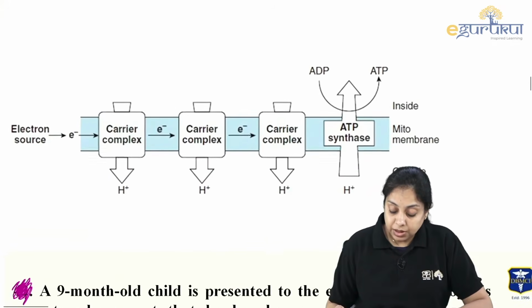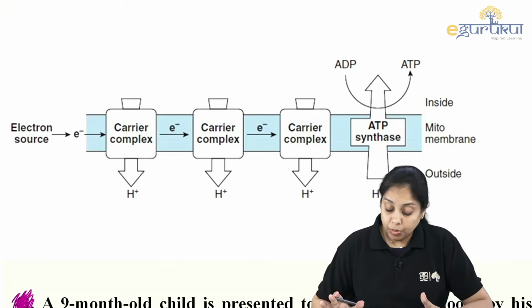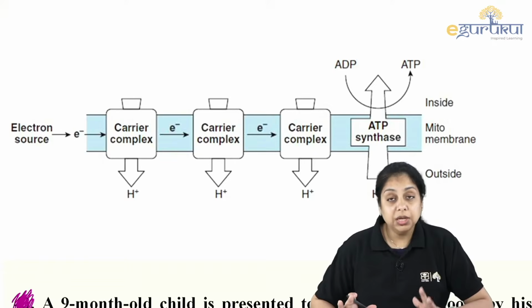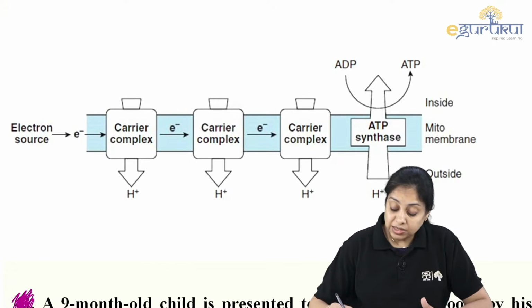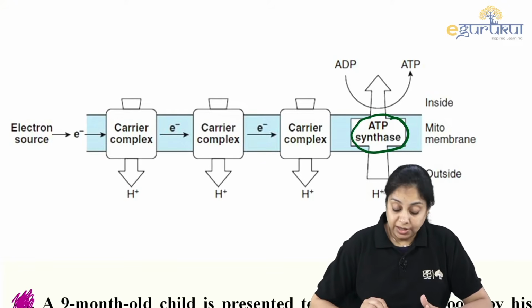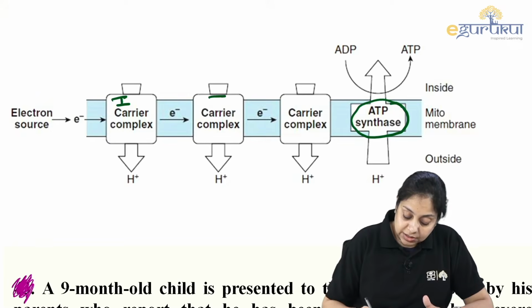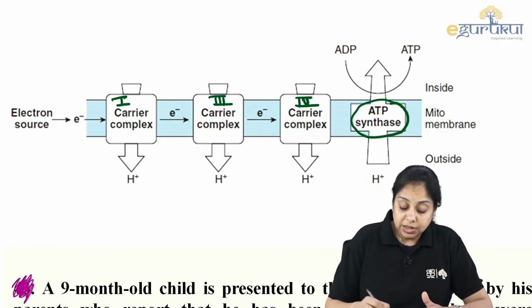If you can remember the electron transport chain, there are 5 complexes we talk about, right? Though 4 are shown here, there are 5 of them. The last one is ATP synthase, which carries out the phosphorylation. This is complex 1, this is 3, this is 4. What is not shown here is complex 2.